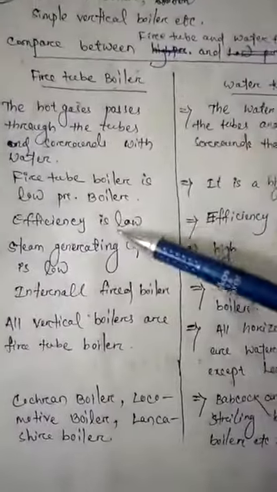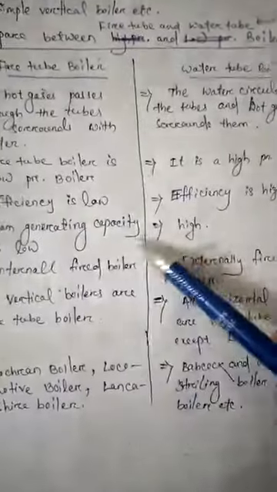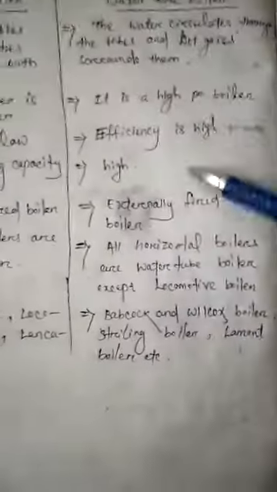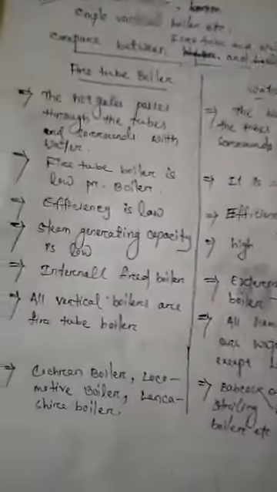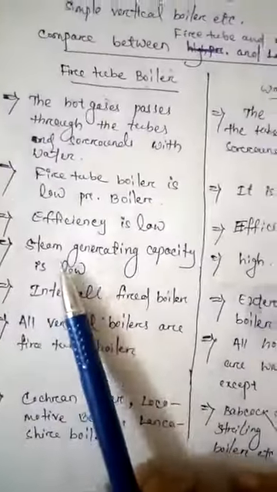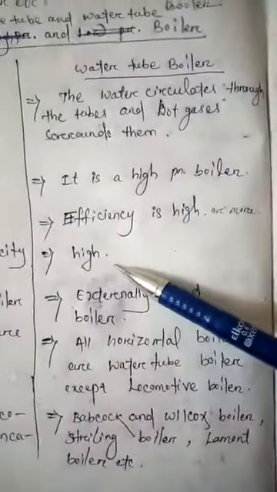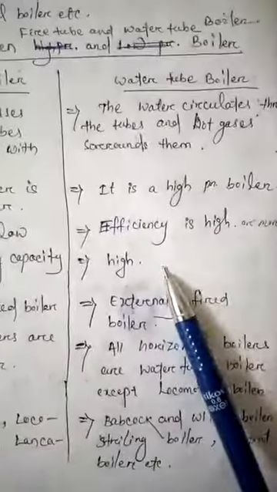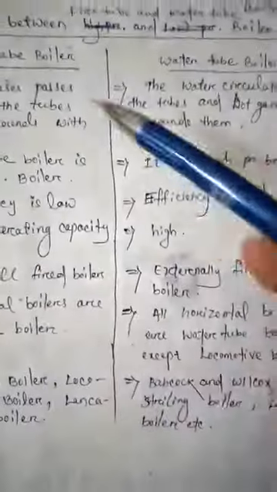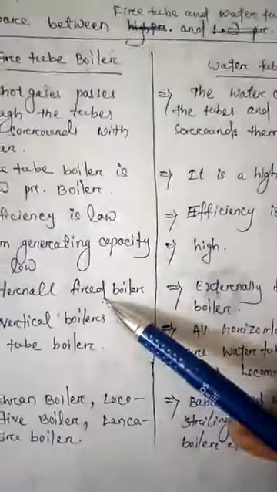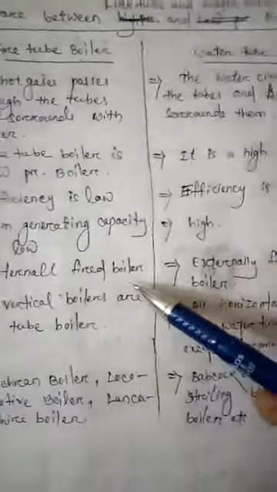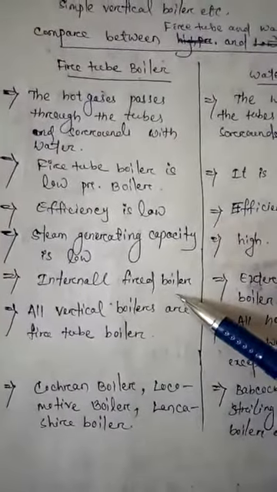Then next, in a fire tube boiler, steam generating capacity is low. In a water tube boiler, steam generating capacity is high. A fire tube boiler is an internally fired boiler because the furnace is placed inside the boiler shell.